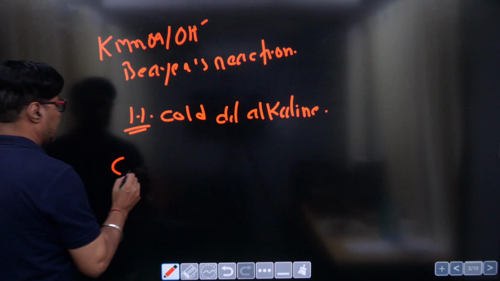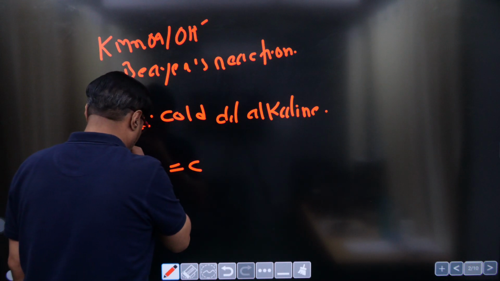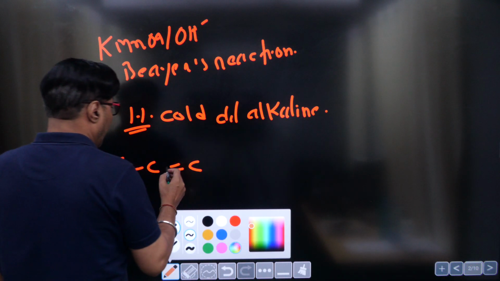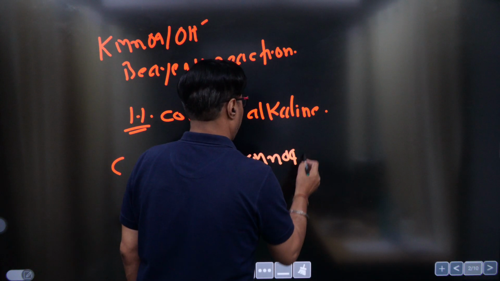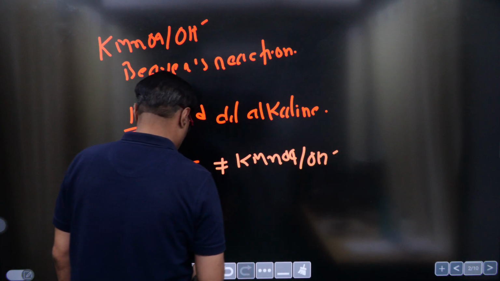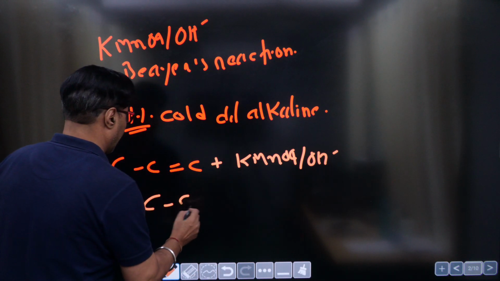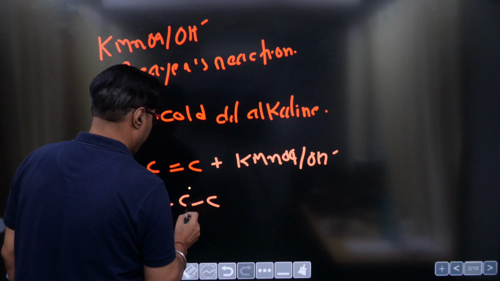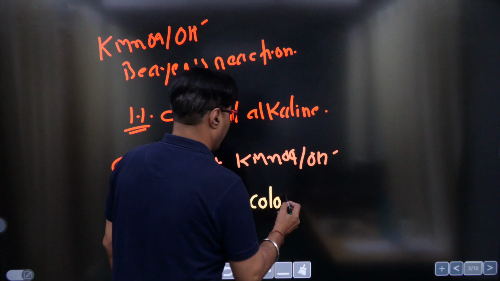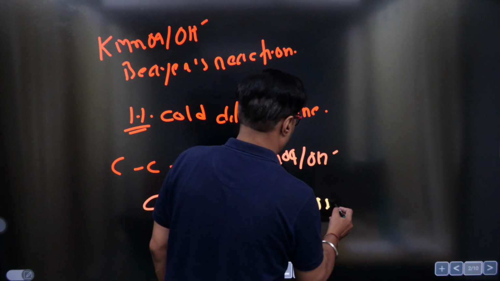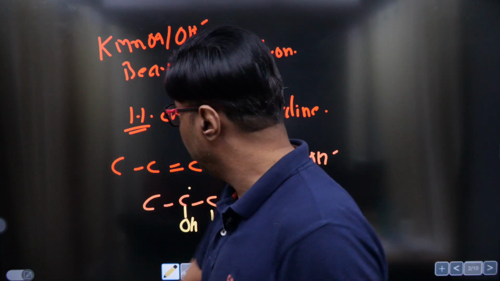Let's see what is happening if C single bond C double bond C is there. If KMnO4 reacts in basic medium, this is supposed to generate a diol, which has been popularized as colorless. But what's the byproduct?